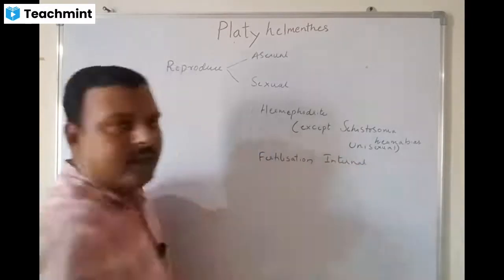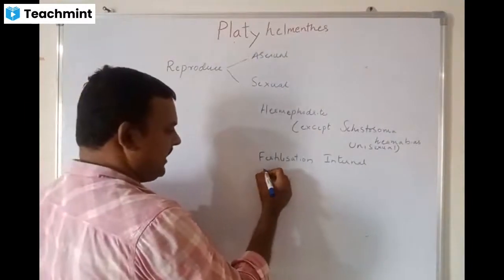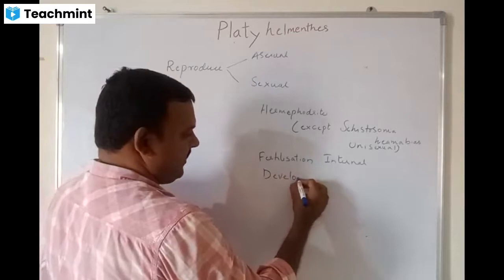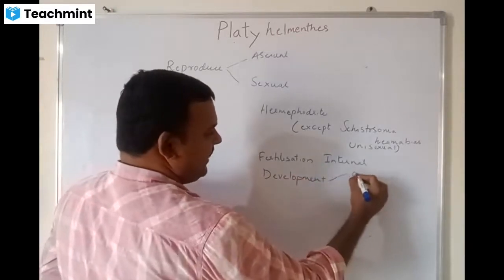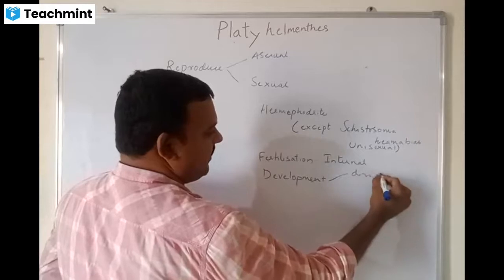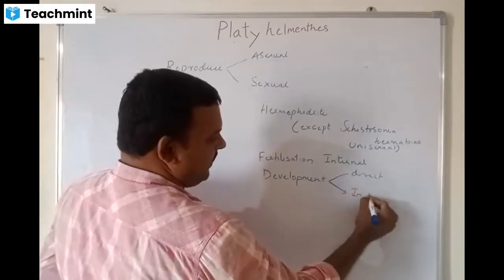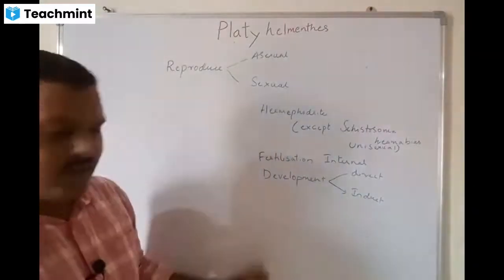Development is direct and indirect. We can see there are a lot of different larval stages.